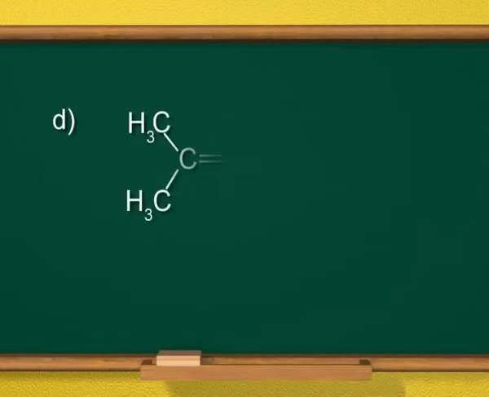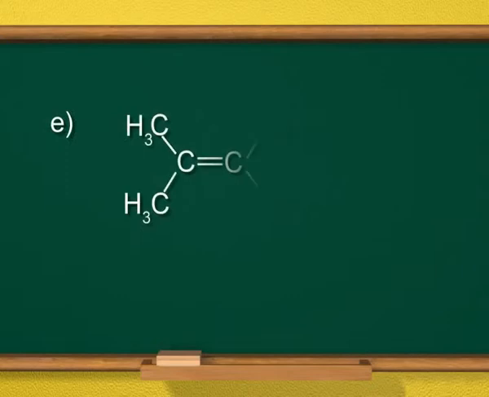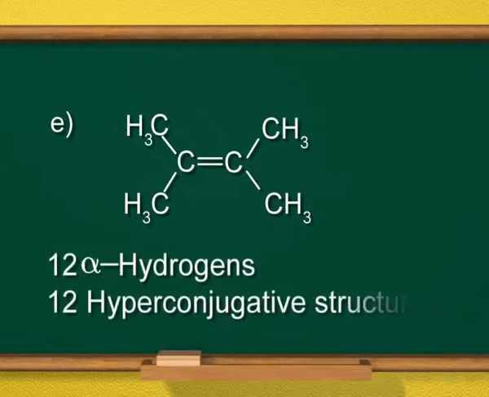When 3 terminal hydrogens of ethylene are replaced by 3 methyl groups, 9 alpha hydrogens are present and 9 hyperconjugative structures are formed. In the last case, when all hydrogens are replaced by methyl groups, 12 alpha hydrogen atoms are present and 12 hyperconjugative structures are formed.